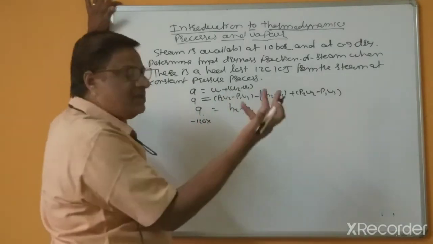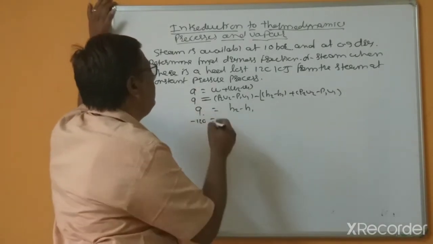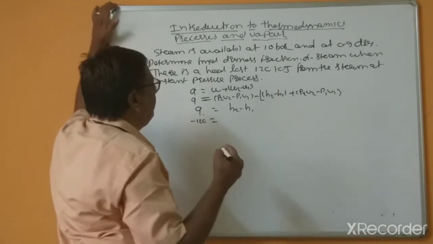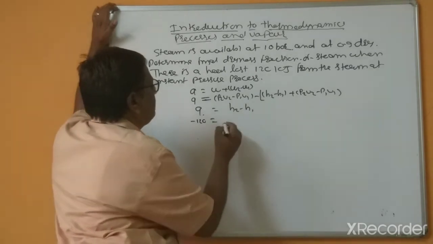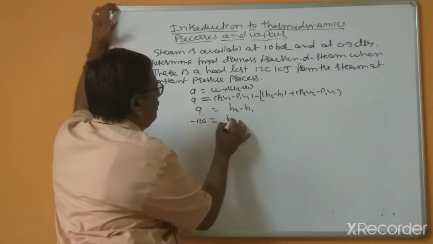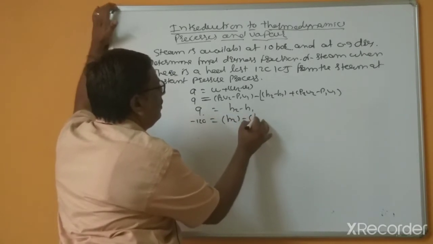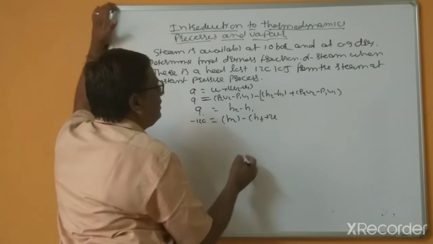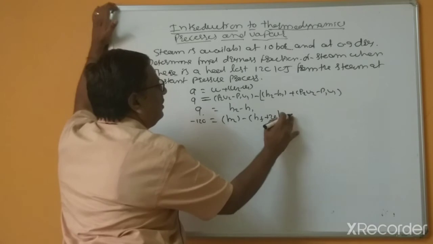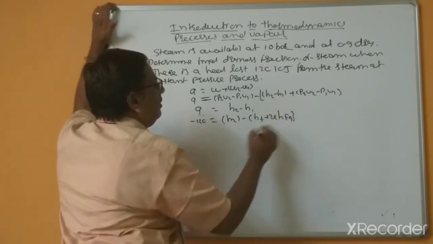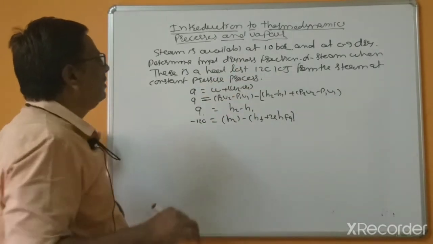Directly we can calculate in terms of kilojoules. H2 is the final state, with the final dryness fraction. So H2 equals H1, equals Hf1 plus x into Hfg. Right? So this is at 10 bars and this is x1.